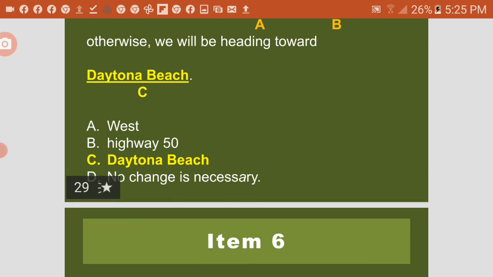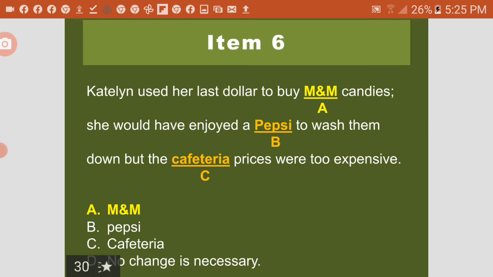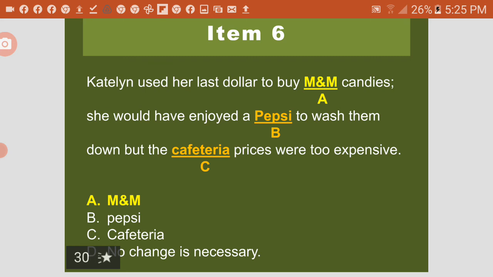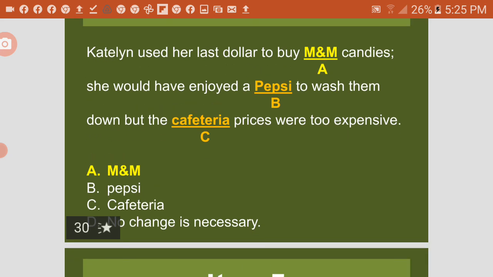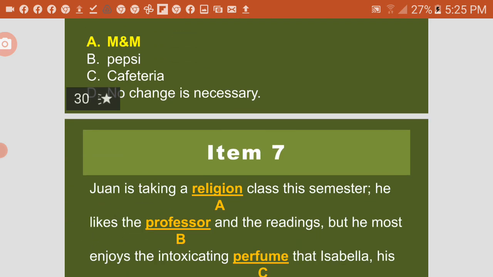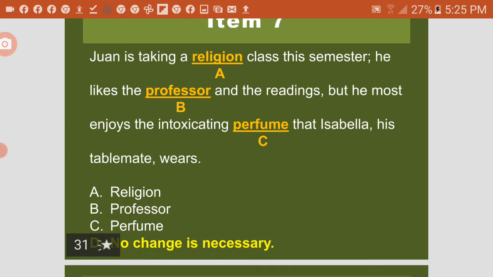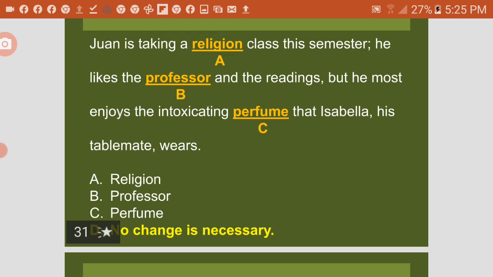Okay, item number 6. Caitlin used her last dollar to buy M&M candies. She would have enjoyed a Pepsi to wash them down, but the cafeteria prices were too expensive. Okay, specific name or brand must be capitalized, so the answer must be letter A, M&M. Alright, let's proceed to item number 7. Juan is taking a religion class this semester.